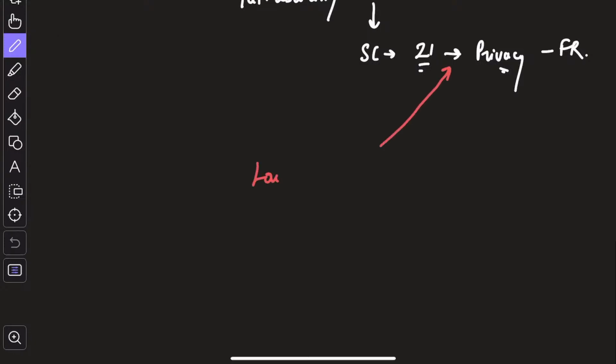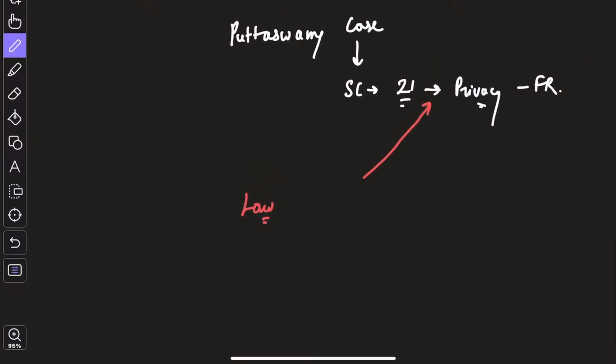Okay, so basically the story starts from the Puttaswamy judgment. In the Puttaswamy case, the Supreme Court recognized that within the domain of Article 21, right to privacy is one of the fundamental rights. Now, as privacy is a fundamental right, it is the government's responsibility to frame a law to protect the privacy of citizens.